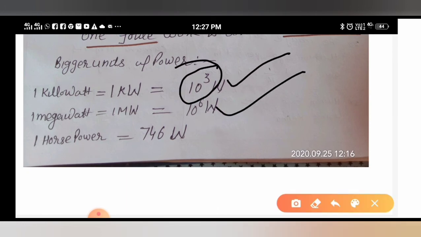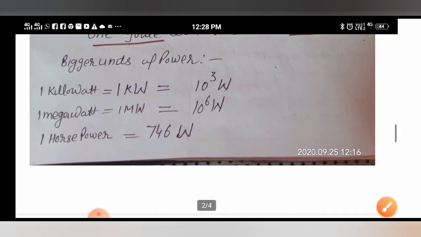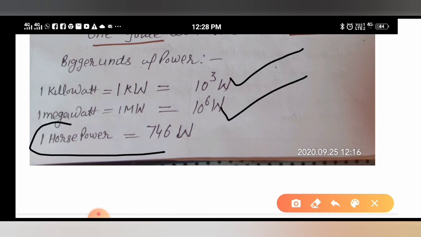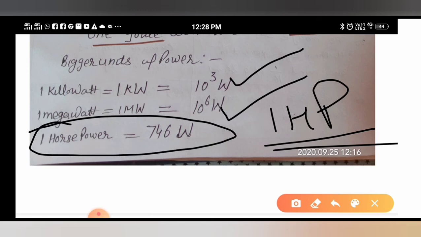Okay, there are some bigger units also like kilowatt, megawatt. Kilo means 10 raised to power 3 and mega means 10 raised to power 6. So always keep in mind: 1 kilowatt is 10 raised to power 3 watt, 1 megawatt is 10 raised to power 6 watt. And one more important unit of power is horsepower. Okay, and 1 horsepower we also call 1 HP. It is not Himachal Pradesh, it is horsepower. So 1 horsepower is equal to 746 watt.